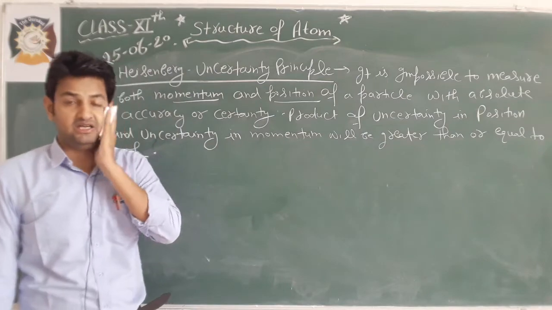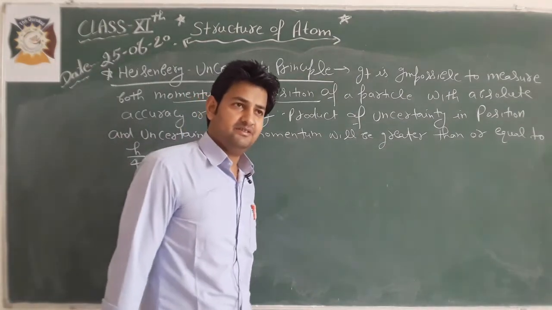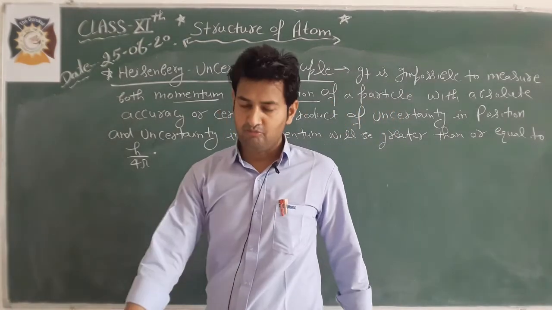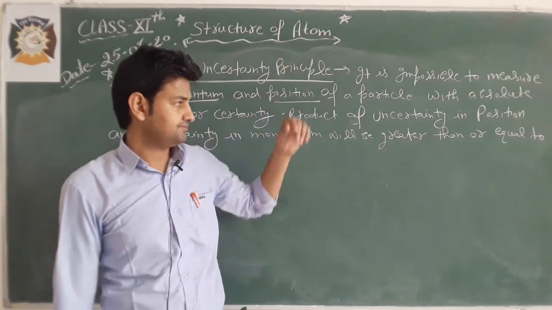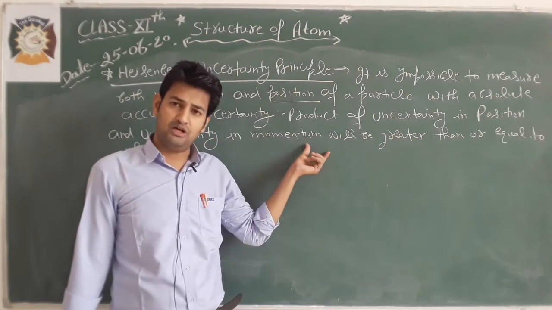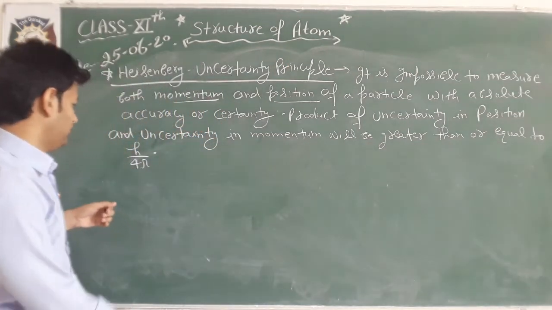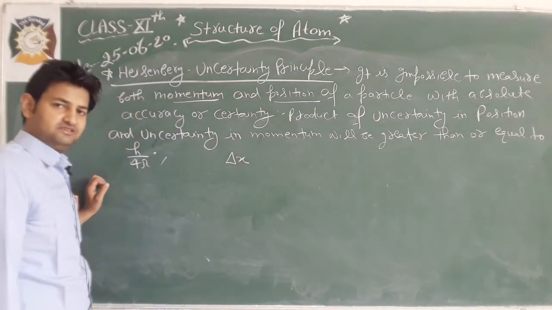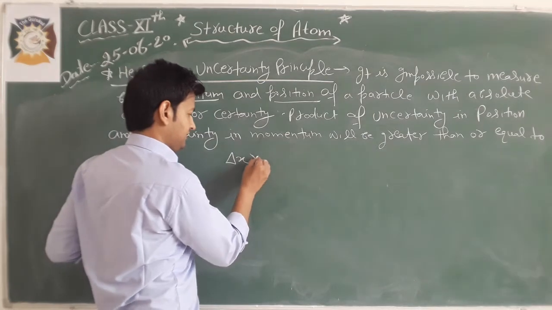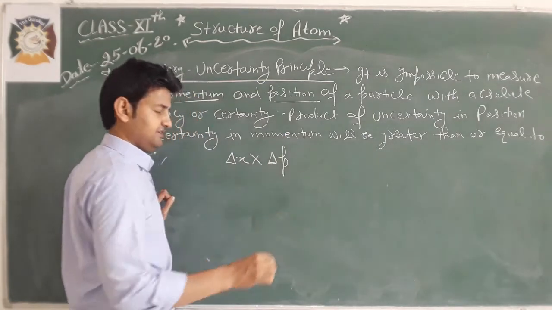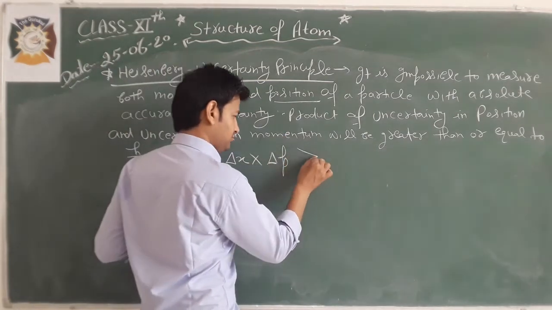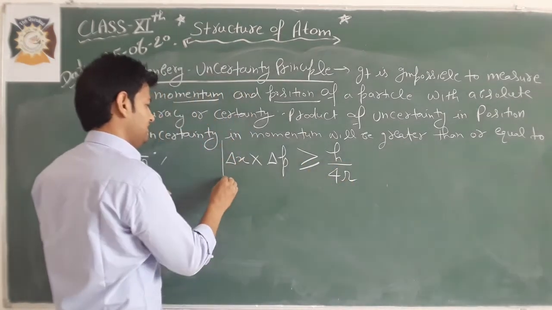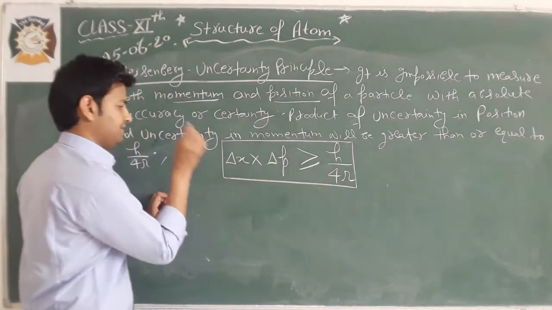There is uncertainty in the position and uncertainty in the momentum. When the product of uncertainty in momentum and uncertainty in the position, it will be equal to or greater than h upon 4 pi. If uncertainty in the position is delta x, multiplied with uncertainty in momentum, delta p, it will be equal to or greater than h upon 4 pi. This is the Heisenberg uncertainty principle.